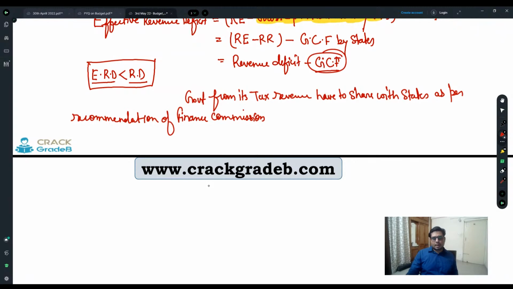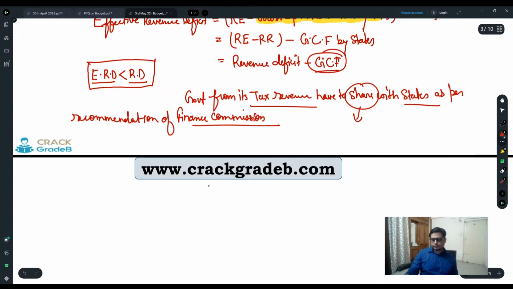Okay, so the government from its tax revenue has to share with states as per the recommendation of the Finance Commission. And I already told you what the government has to share. That share is going to be part of GOI's revenue expenditure.